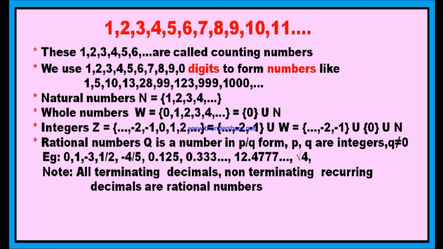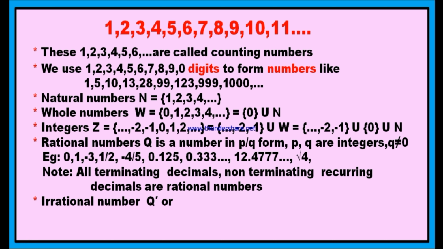You see, I told you already. 0.125, it is a terminating decimal. 0.333 and so on, it is a non-terminating recurring decimal. And 12.4777, therefore it is 12.4 and 7 is recurring, therefore again it is a non-terminating recurring decimal. All terminating decimals and all non-terminating recurring decimals are always rational numbers.